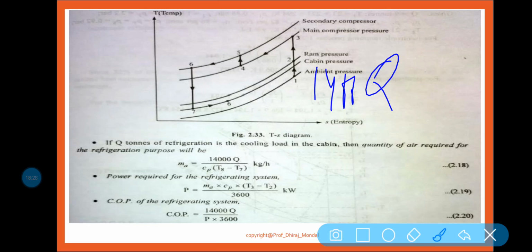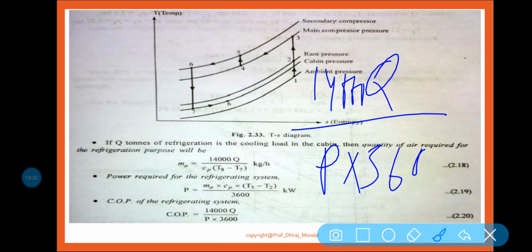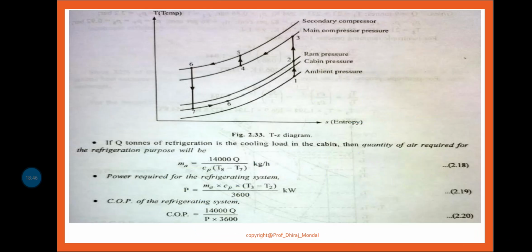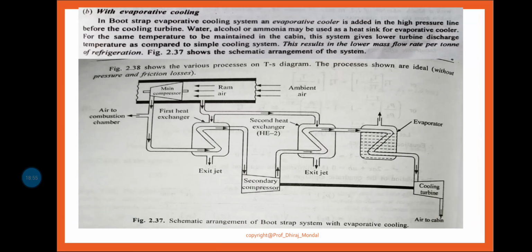So 14,000 Q is the refrigeration effect, divided by the work input. Work input means your mCp delta T. So mCp delta T means P into 3600 from this equation. So 14,000 Q by P into 3600 is the COP. So these are the equations which will be needed when you are going to solve the numerical. This is how you can find out the COP of a refrigeration system.